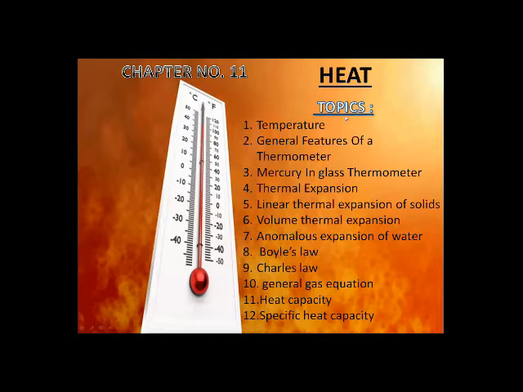The first one, we will study about temperature. The second one is the general features of a thermometer. The third one is the mercury in glass thermometer. Fourth is thermal expansion. Fifth is linear thermal expansion of solid. Sixth is volume thermal expansion. Seventh is the anomalous expansion of water. Eighth is Boyle's law. Ninth is Charles' law. Tenth is the general gas equation. Eleventh is heat capacity, and twelfth is specific heat.